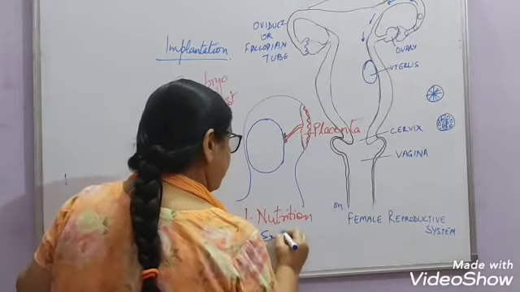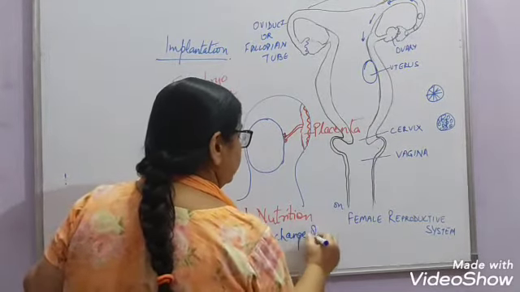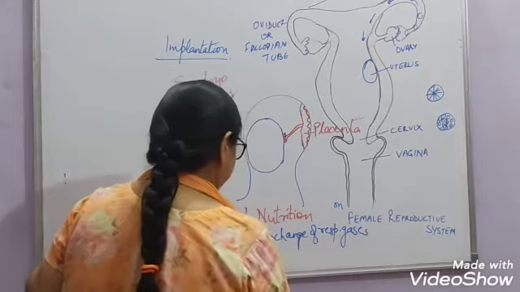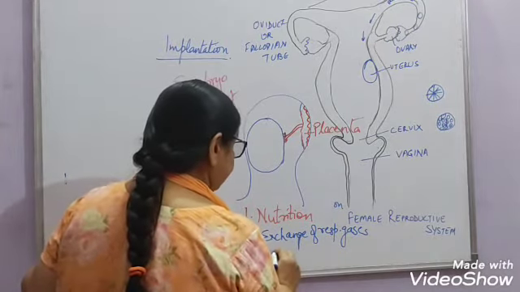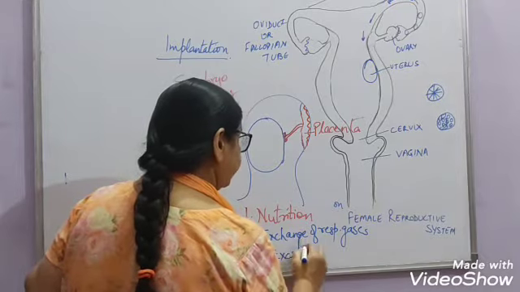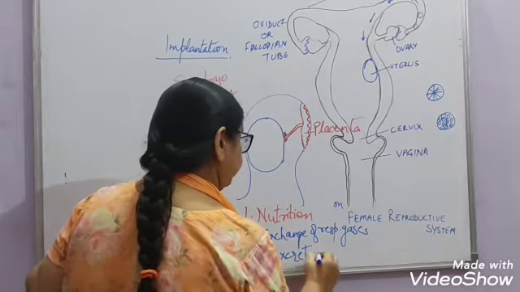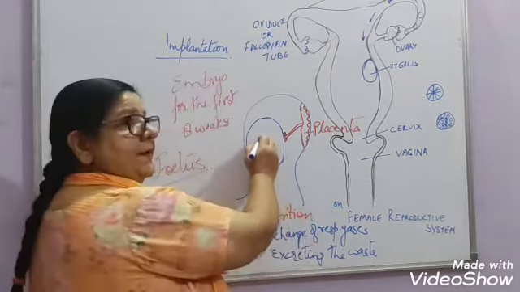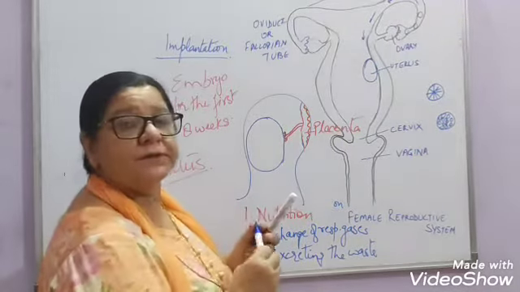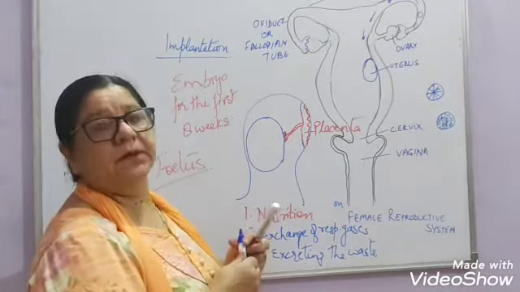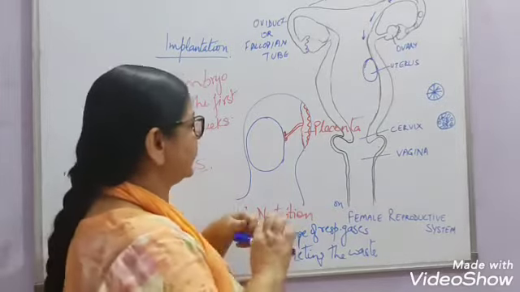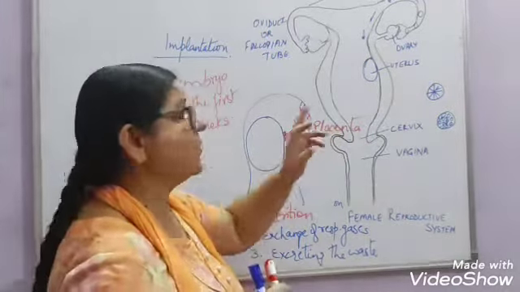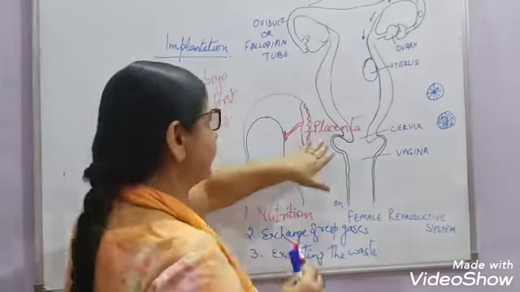Secondly, exchange of respiratory gases takes place through the placenta. And third, it also helps in excreting the waste. The waste which is produced by the fetus will also be passed out of the body of the mother, that is, from the fetus it will be passed out to the mother's body through the placenta. Right? So the placenta plays a very important role.